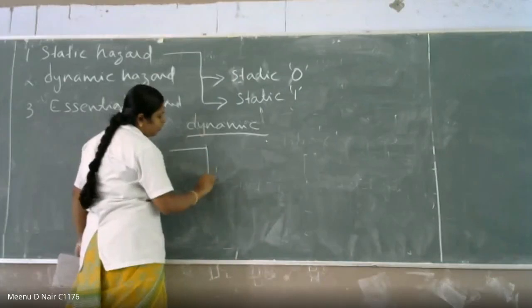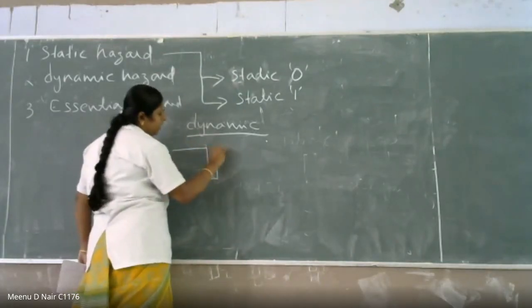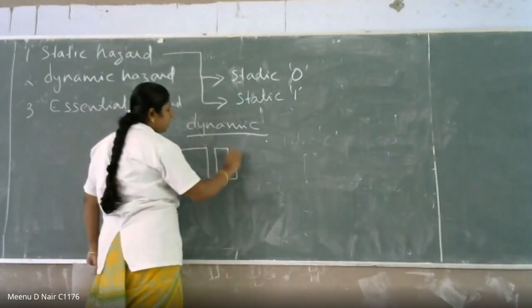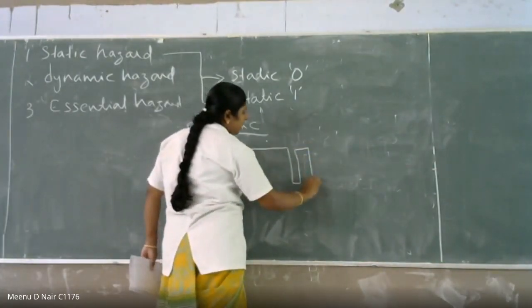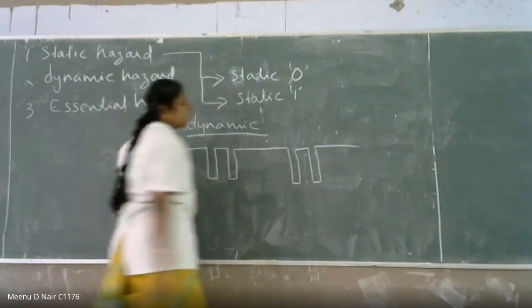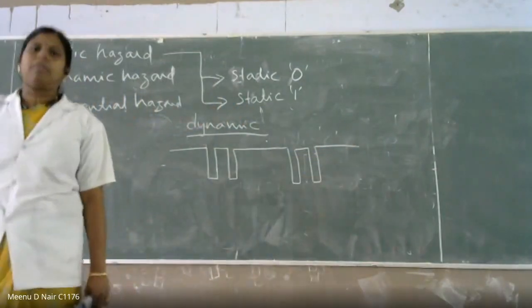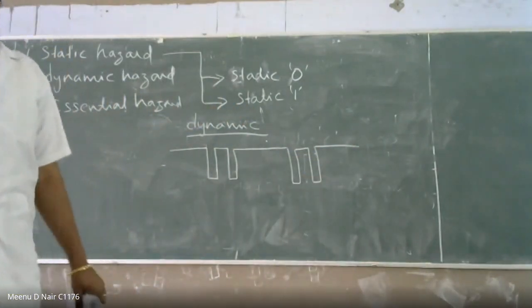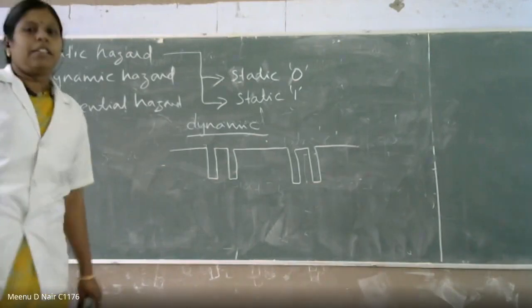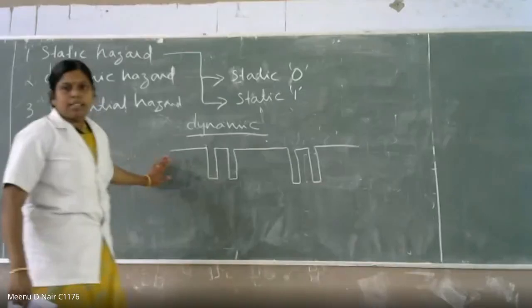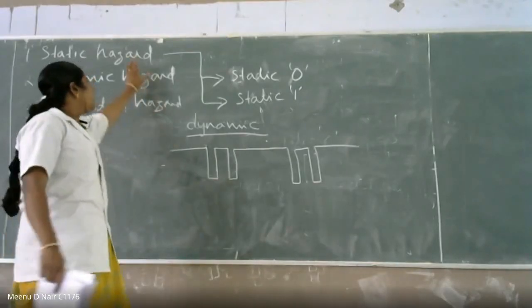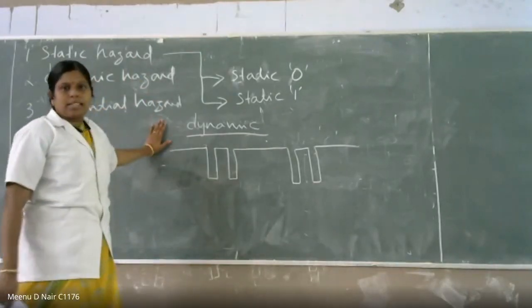It goes from 0 to 1, then after some time you get a pulse again, then again some more pulses. It can be multiple pulses; it is not necessary to be one. If it is one, you call it a static hazard, and if you have multiple pulses, you call it a dynamic hazard. These are the differences between static hazard and dynamic hazard.